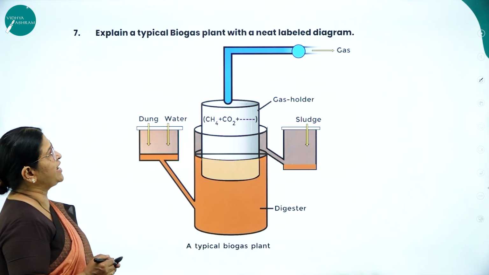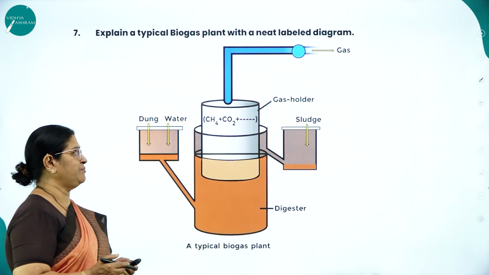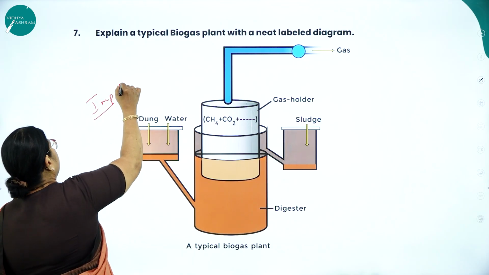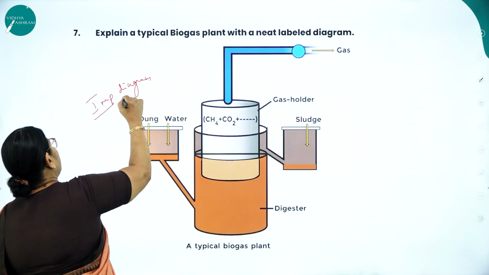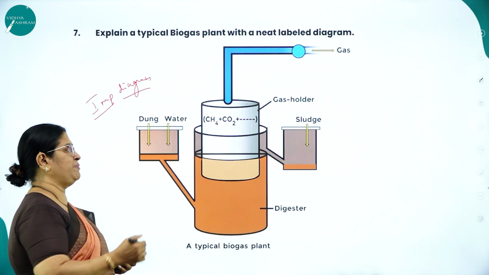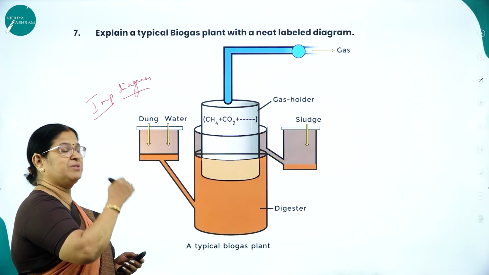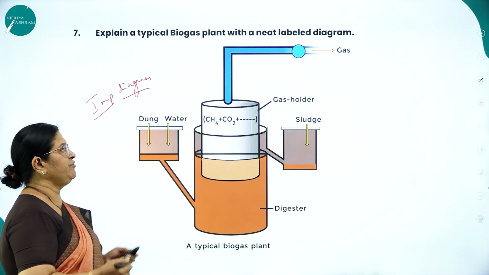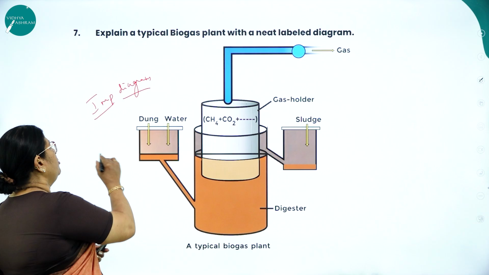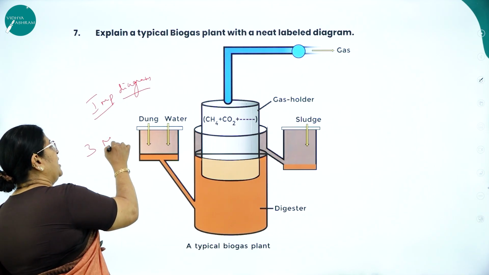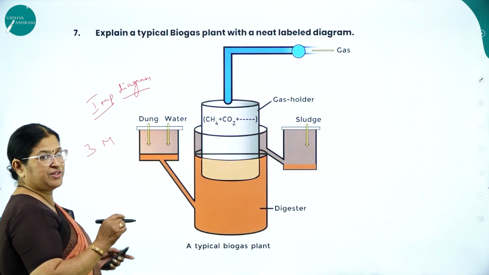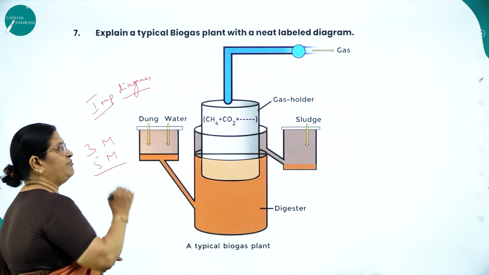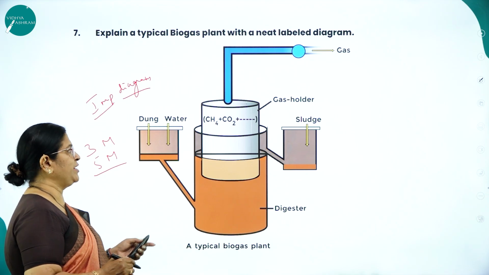Explain a typical biogas plant with a neat labelled diagram. This is a very, very important diagram. If you go through the previous question papers, this is one such diagram from this chapter which is very important from the examination point of view. If it is only the diagram, it is for 3 marks. If it is asked with explanation, it is 5 marks. So this is a very, very important diagram, a typical biogas plant.